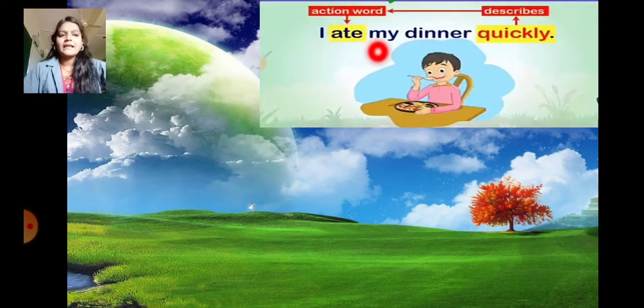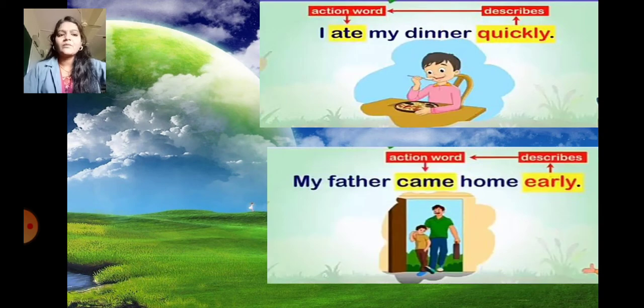For example, I ate my dinner quickly. Here quickly describes the action, how the action is done. So how is the action done? Quickly. So quickly is an adverb. My father came home early. Here early describes the action word came, which is also known as a verb. So early describes the action verb came. So early is an adverb.